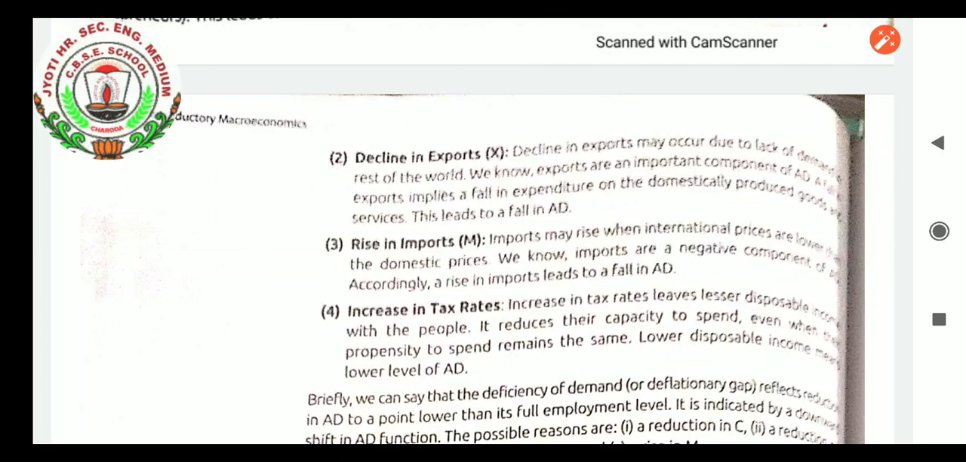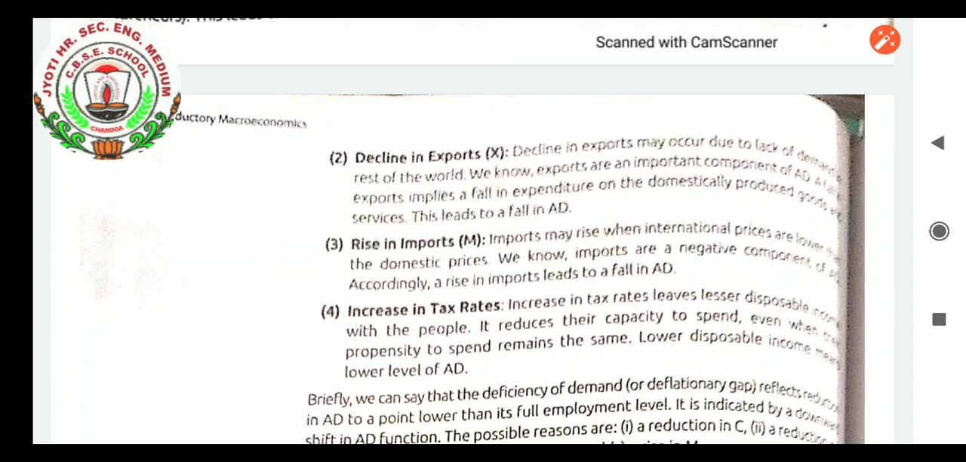Definitely students, exports can decline when the people of our country do not have the capacity to produce more goods to be exported, and when the quality of the goods is not high or not maintained. The next reason for a decline in export can be that the price of the goods we are exporting is high as compared to foreign goods. Definitely the export will be reduced.